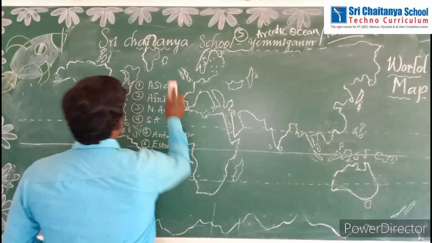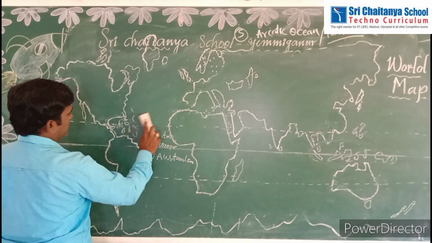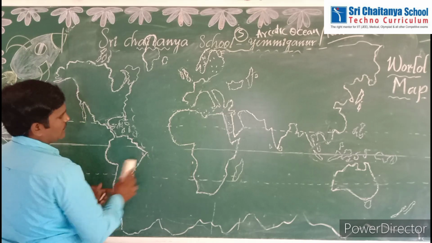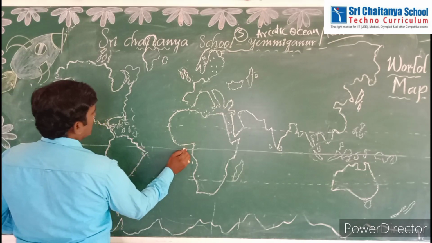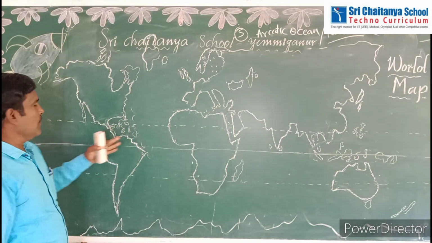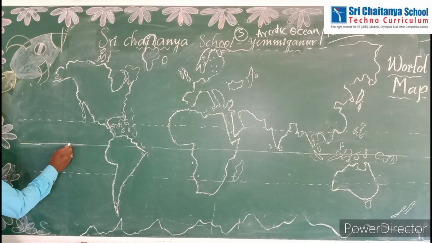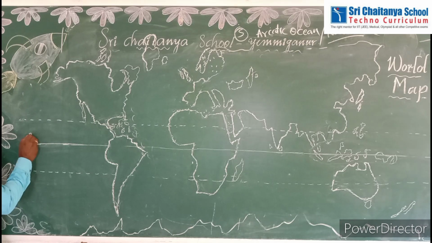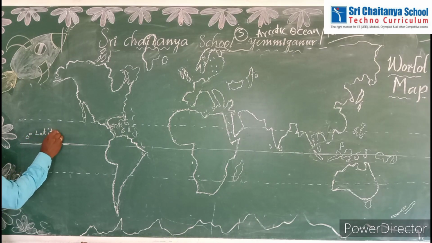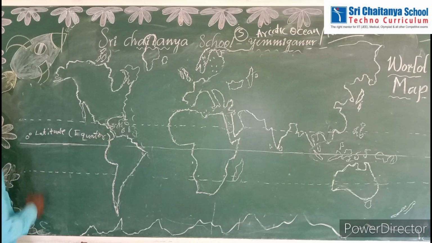First Asia. Where is Asia located in the world map? Before discussing continents, see here, 3 lines pass through this world map. This middle line is 0 degree latitude, which is called the Equator.